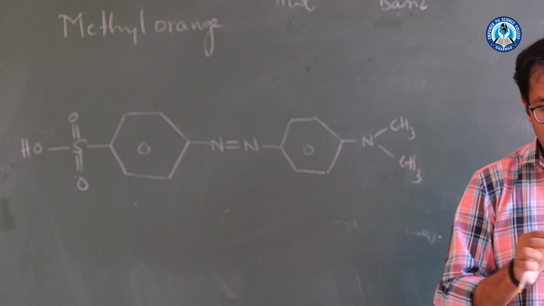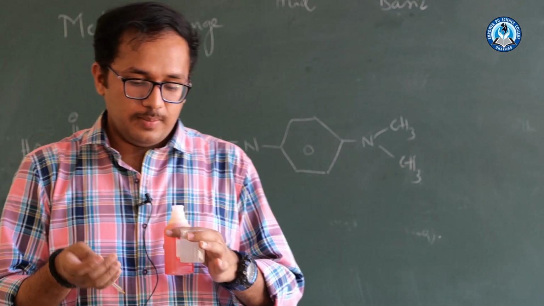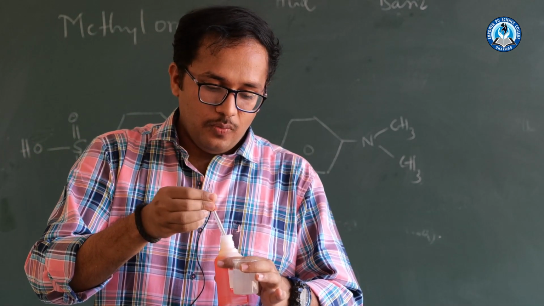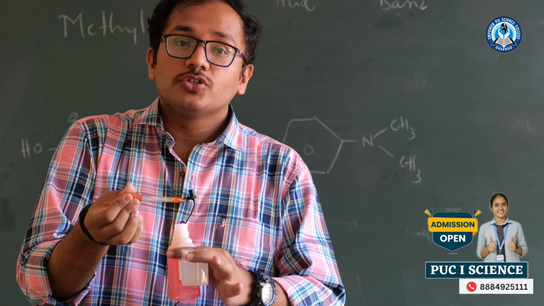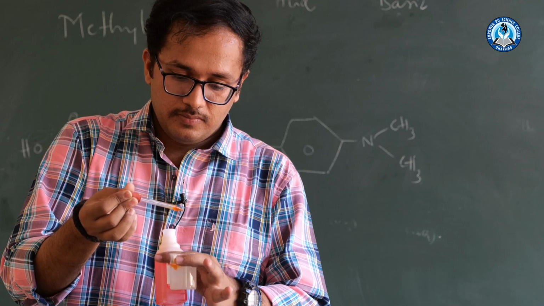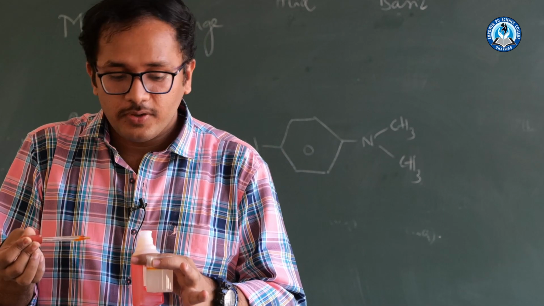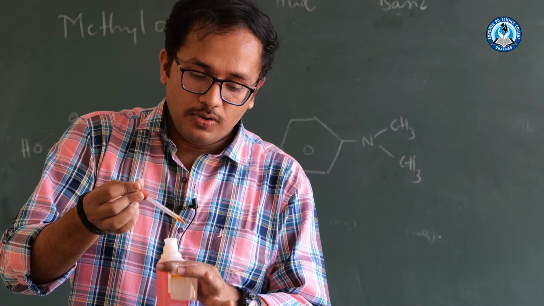Let us understand our curious chemistry. So I will take 1 drop of methyl orange. Now I will add it to this. You should observe the color change. So please observe the color change. What can you see? Orange color is forming. So let us add some more.